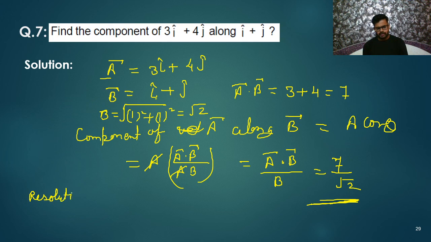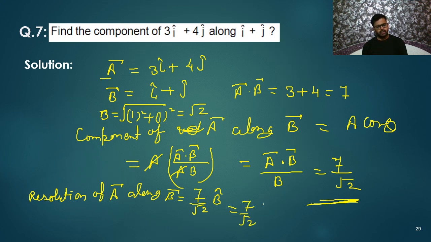Resolution of vector A along vector B. How to write it? Components we are having 7 by root 2 into direction of B vector. So that is B cap. Let us multiply B cap here. So 7 by root 2 is already there. And B vector divided by its magnitude is called B cap.